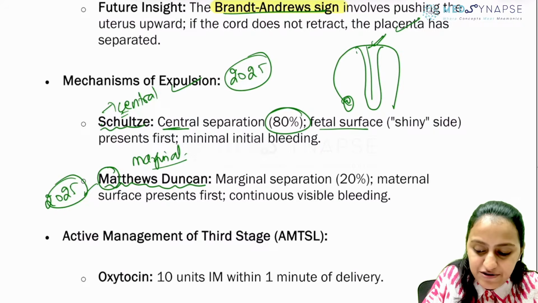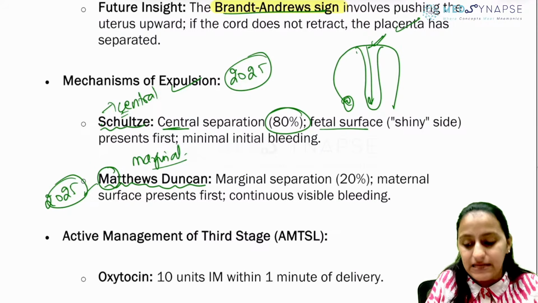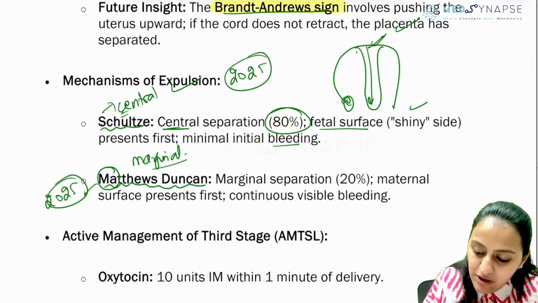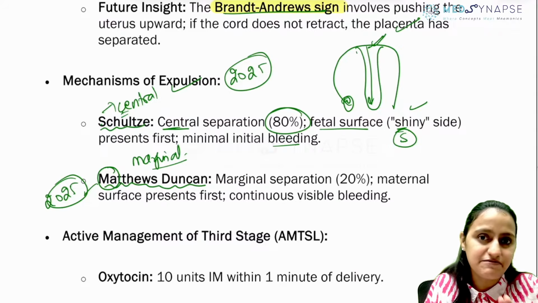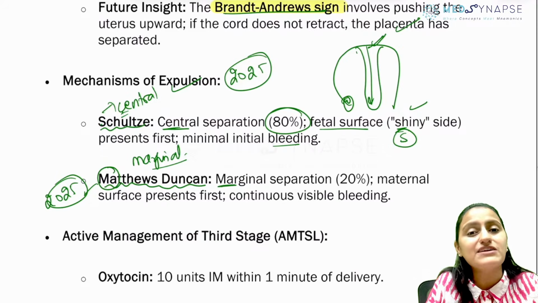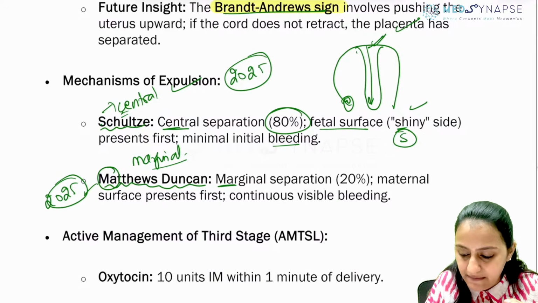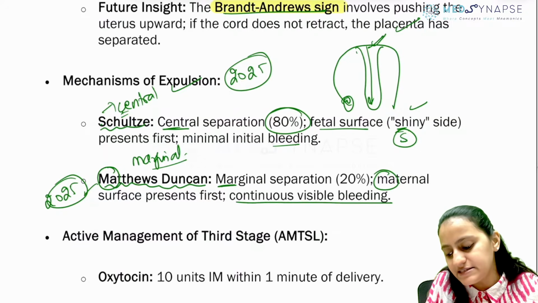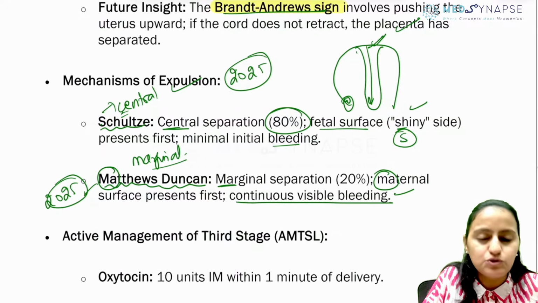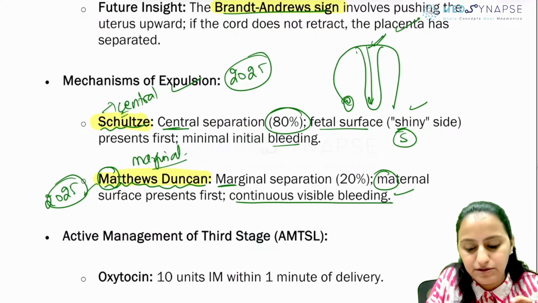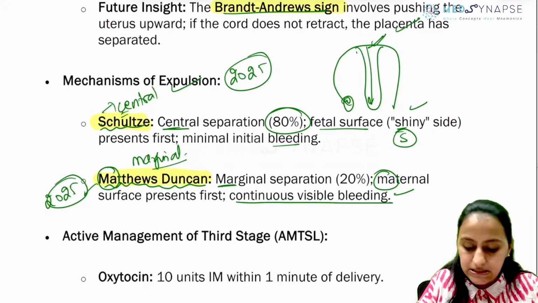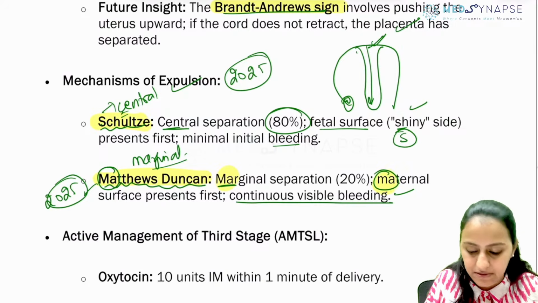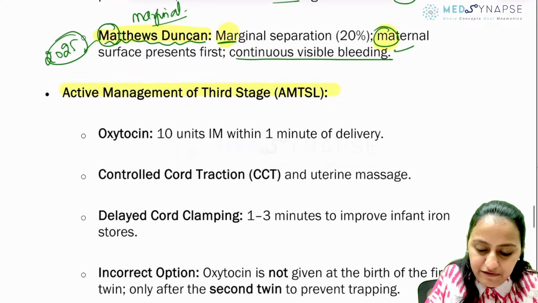So what happens with the central separation? The fetal side is what is presented first and the bleeding is less. That is called the shiny side. So again remember S for S, Schultz, shiny side, fetal side comes. Matthews-Duncan is marginal separation, so the maternal surface comes first, MA again in Matthews-Duncan: marginal, maternal surface, and there is continuous visible bleeding. So remember the two ways of placental separation, the Schultz and the Matthews-Duncan. Marginal maternal is going to be Matthews-Duncan method.